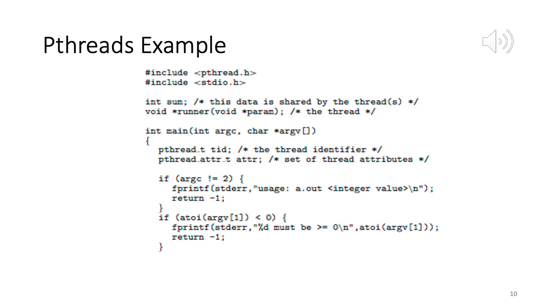So now we go into our int main, with int argc, char star argv. So we are using command line arguments, which means the value of n will be specified from the command line. First command line argument is the name of the program, the name of the executable, in this case a.out. And then the second command line argument will be the value of n. From your course on C programming, you would know that these are represented as an array of pointers, char star argv. So argv[0] is a pointer to the first command line argument, which is a.out. argv[1] is a pointer to the second command line argument, which will be the value of n.